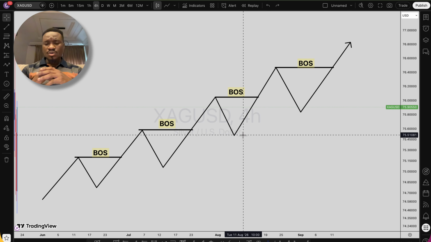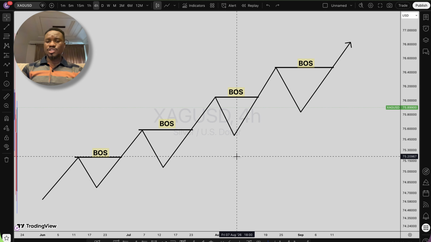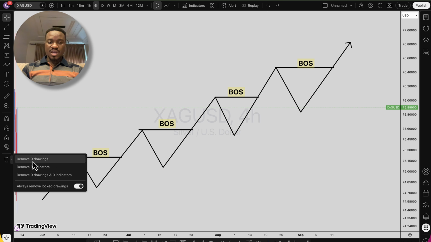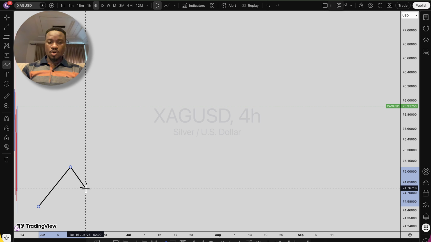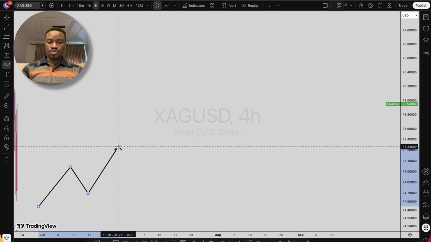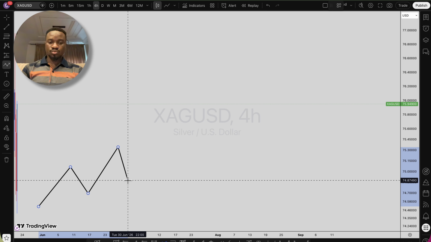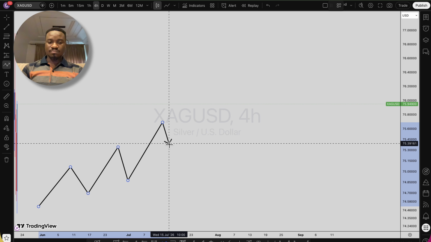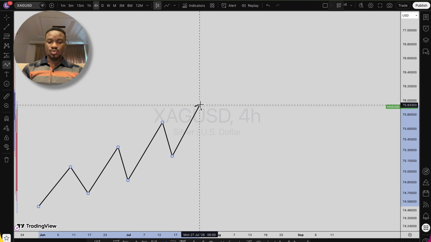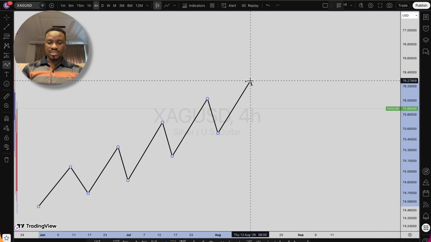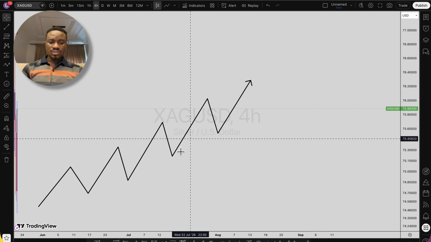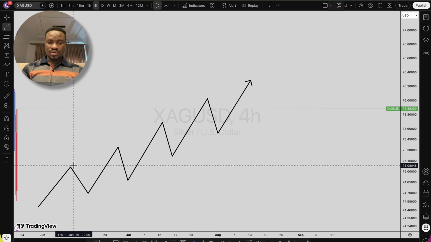Now there is going to be a time whereby the market will change direction. Let's take for instance we have a bullish market structure like this. Market is going up, taking out structures, that is breaking highs, having pushback, repeating the pattern, breaking structure, and the price is going up, repeating the pattern, breaking structure, and on. You can see that. Now let's tag this right here as our break of structure.